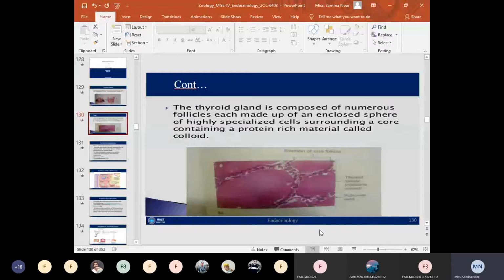The second type of cells in the thyroid gland are known as C cells. C cells secrete another type of hormone which is known as calcitonin. Calcitonin is related to calcium homeostasis. In today's lecture, we will restrict ourselves to the hormones produced by the follicular cells, thyroxine and triiodothyronine. So today's lecture is focused on T3 and T4.